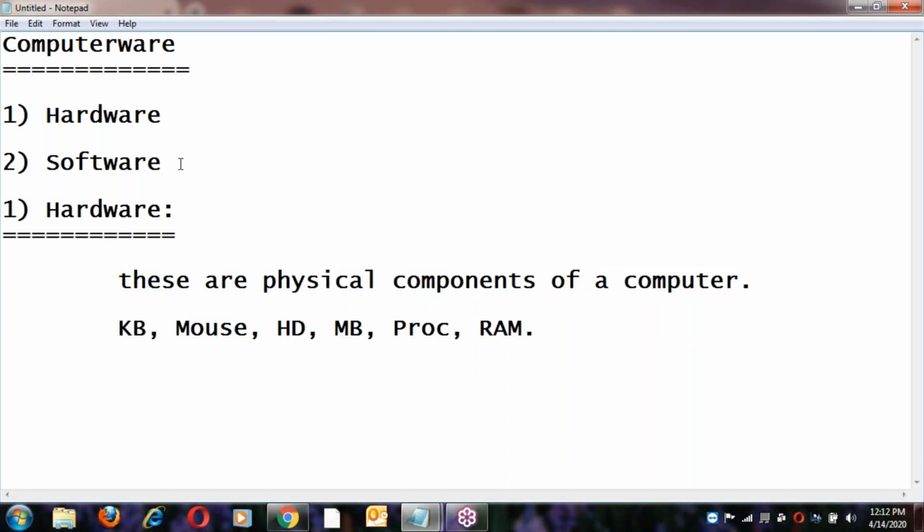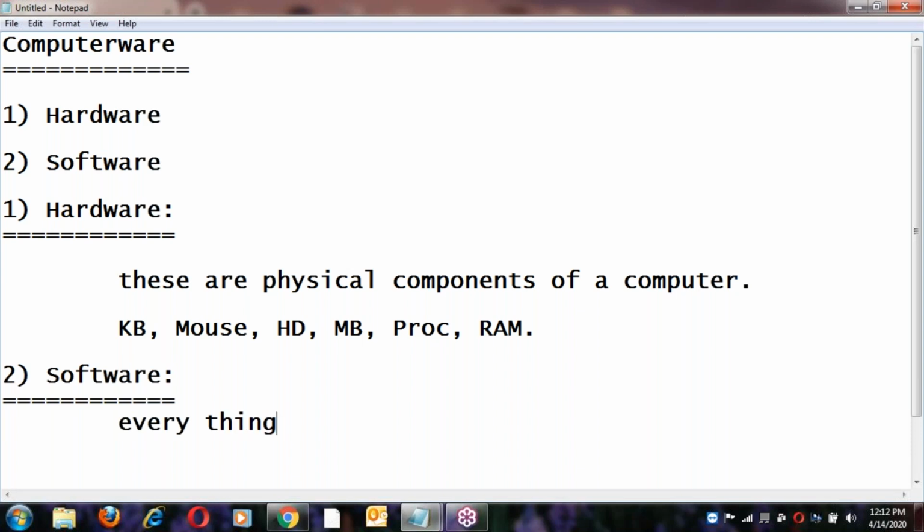Our part is software. So let us start with software. What is software? In software, everything is a program.